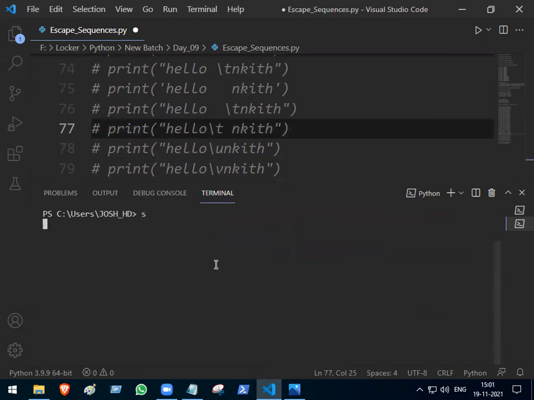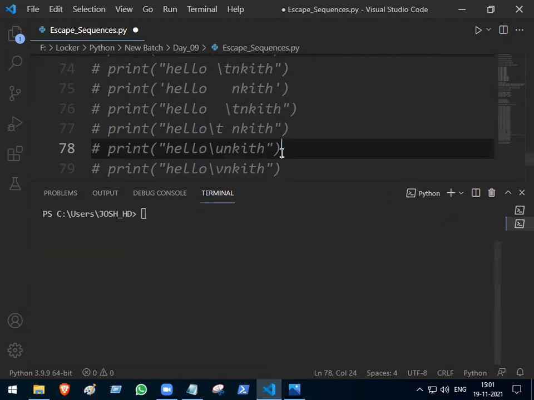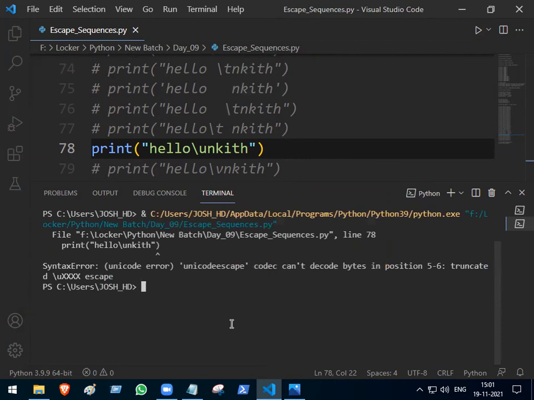Can I print backslash u? Small u, can I print? No, I can't print backslash small u. I can't print hello backslash umbrella or Uday or Uday Sri or any name there. What do I get there? Syntax error, Unicode error, because backslash small u is Unicode.